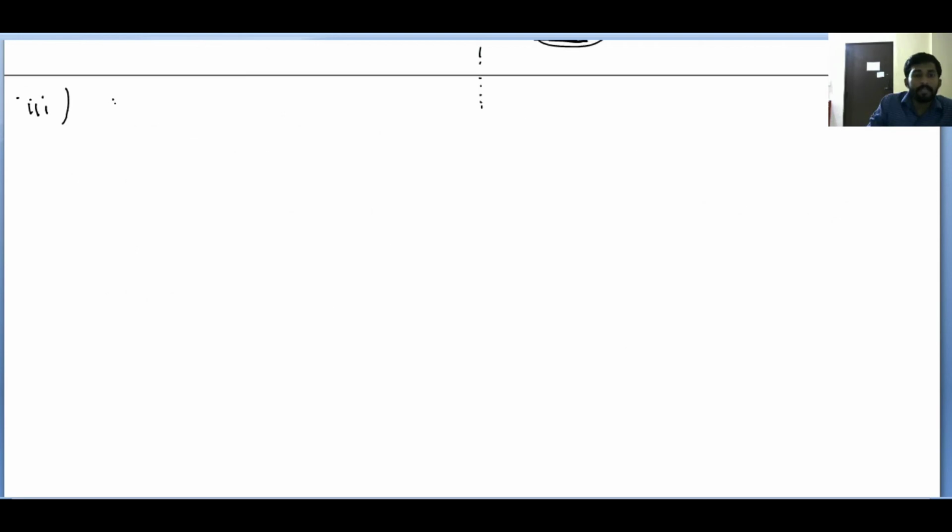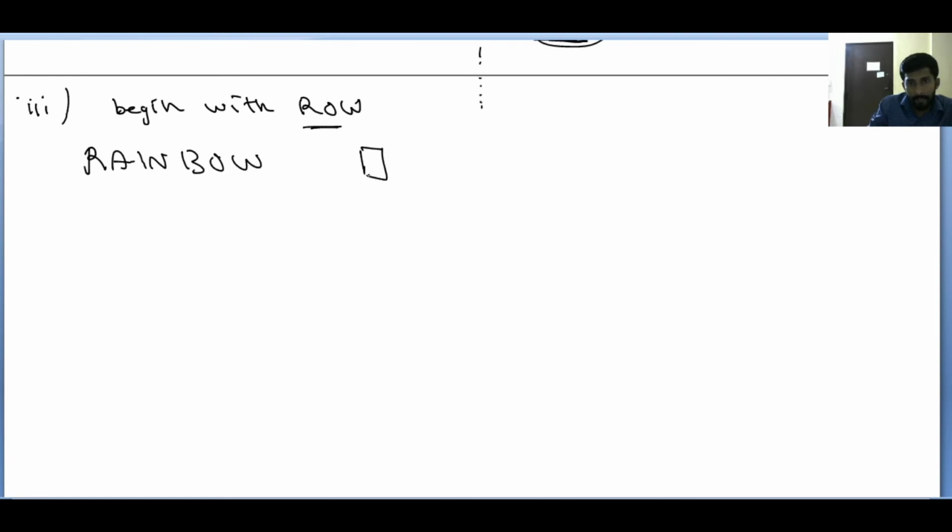Third case is begin with ROW. It's similar to the previous question. What's the previous case? Previous case is end with 3 letters. Here begin with 3 letters. Consider the question, rainbow. Here I am taking 7 letters in vacant places, 1, 2, 3, 4, 5, 6, 7.